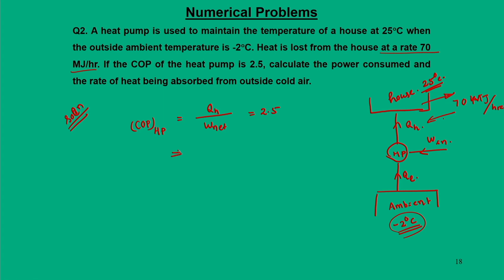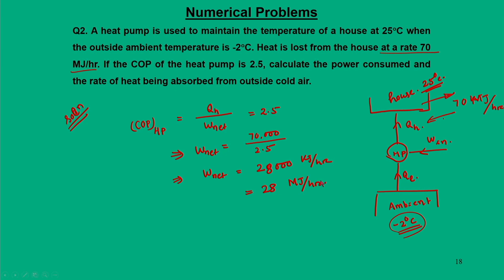So, from this we can get W net, which is power consumed, that is 70,000 kilojoule per hour divided by 2.5. So, W net would be about 28,000 kilojoule per hour, or you can say 28 megajoule per hour.